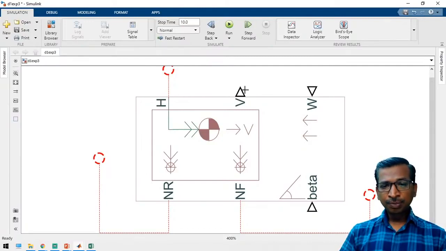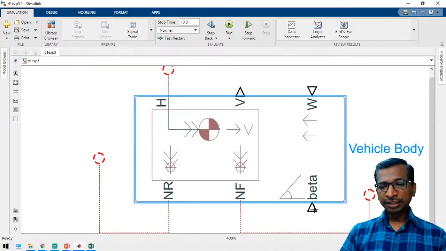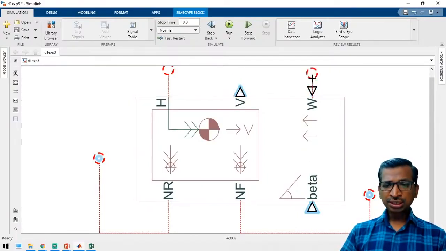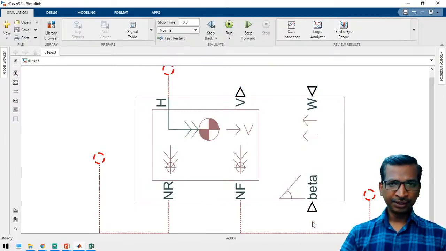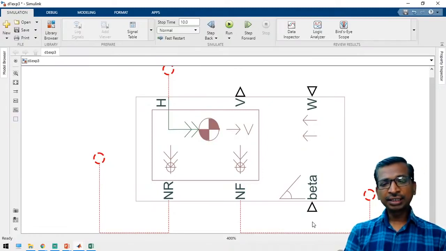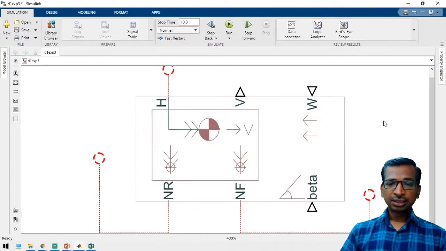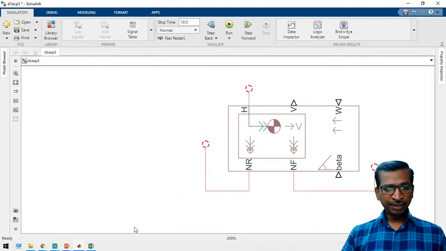And again, this block is the measurement block. Vehicle velocity we can measure with this block, and similarly beta and W. So this is called input data, like the gradability of your vehicle and what the wind velocity is, so at what range we can implement. Like that we can model this electric vehicle system, right? So now I'm going to take the parameter.